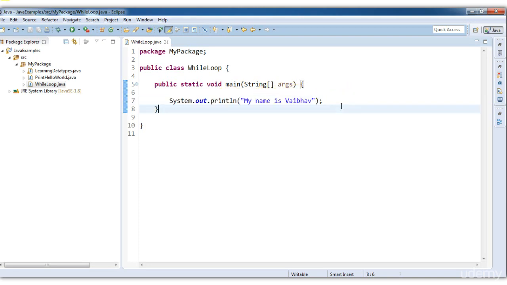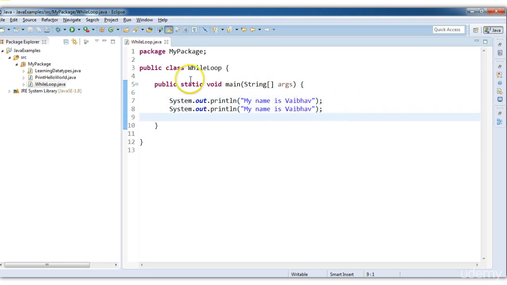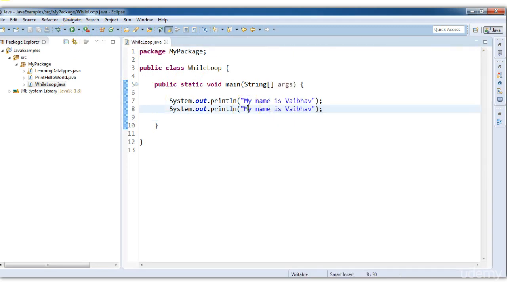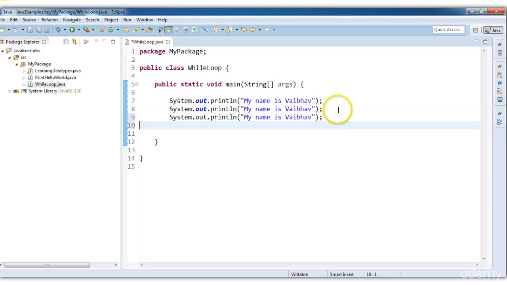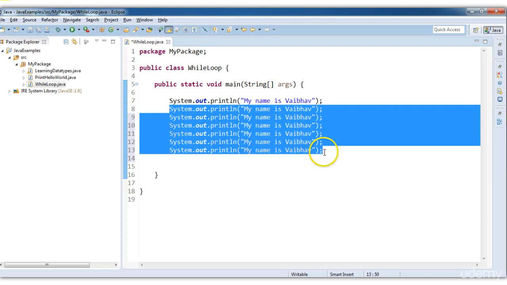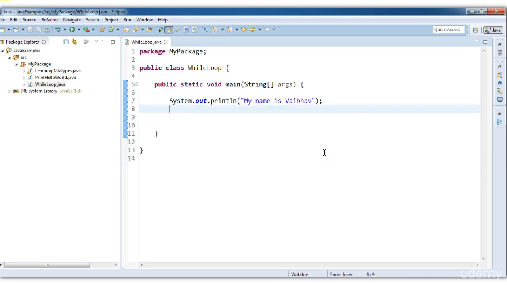If I want to print it 2 times, then we will write this statement 2 times. If I run this, it will print 2 times. Suppose I want to perform this activity 10 times. Then I need to write this again and again 10 times. It can be done, but it is a tedious task. Let's say I want to print this 100 times, then I have to write this 100 times. That won't be an easy task.